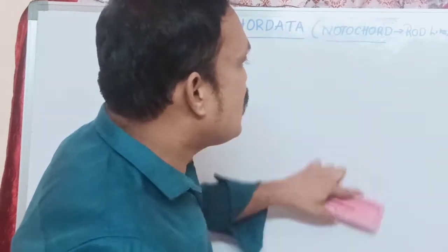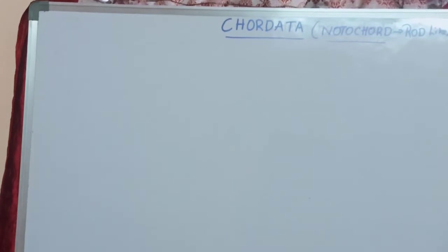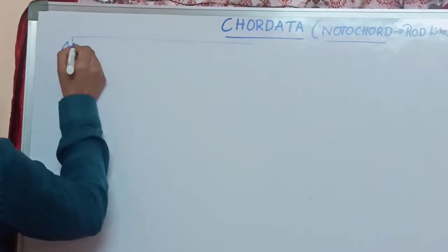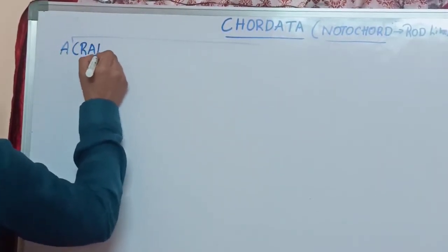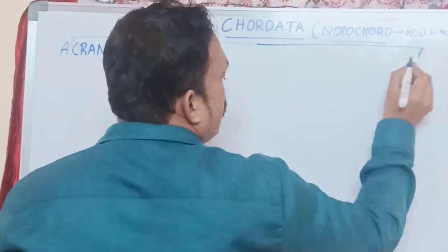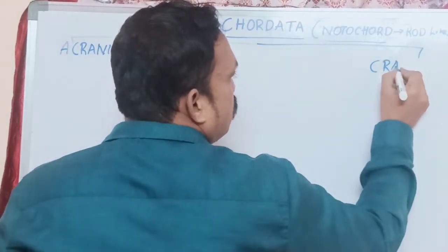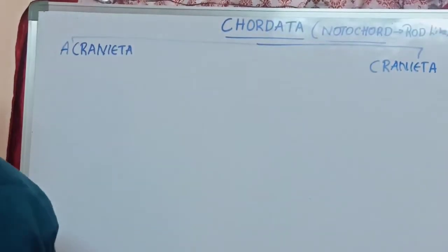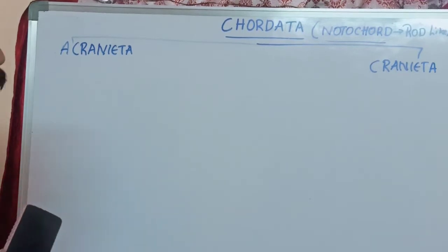If you observe the classification, chordata is mainly divided into two types: Acraniata and Craniata. The words given are acraniata and craniata.